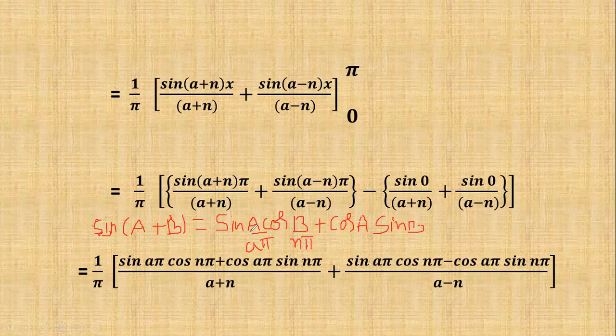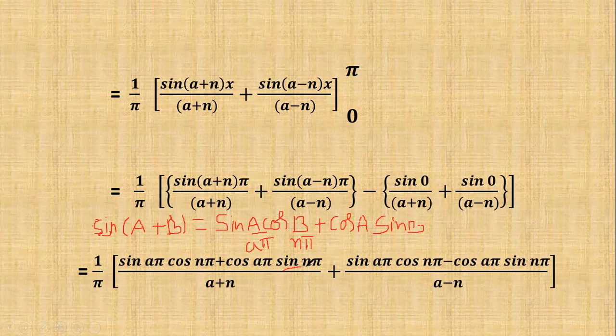So sin A cos B means sin A π into cos nπ plus cos A π into sin nπ. In the same way, the sin(A − B) formula: sin A cos B minus cos A sin B. Here also A is equal to aπ and B is equal to nπ. Therefore, sin aπ into cos nπ minus cos aπ into sin nπ, by a plus n.